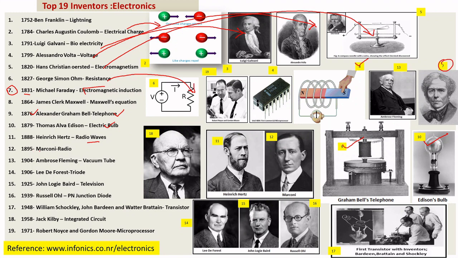In 1895, Professor Marconi invented radio. In 1904, Professor Ambrose Fleming invented the vacuum tube. In 1906, Professor Lee de Forest invented the concept of the triode. In 1925, Professor John Logie Baird invented the concept of television. Please, you can see the analogy pictures of those inventors also. You can refer to it. In 1939, Russell Ohl invented the PN junction diode.